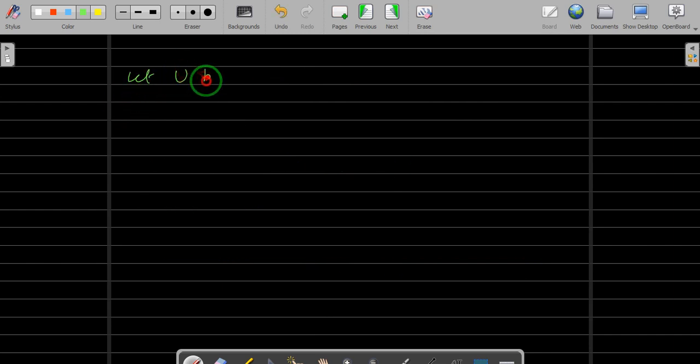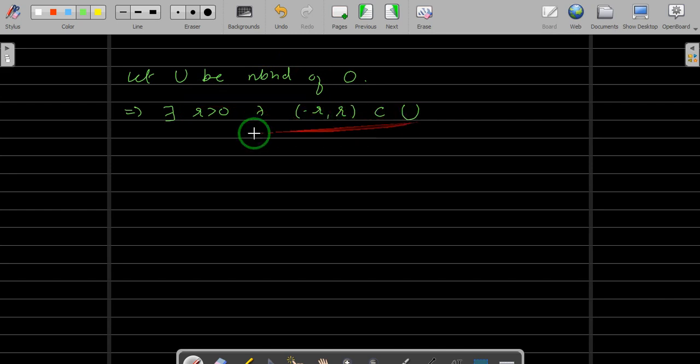Let u be a neighborhood of 0. Okay, take some neighborhood of 0. That means some radius is there. So there exists r greater than 0 such that the open interval minus r comma r is contained inside u, because u is open. U is a neighborhood of 0 means u is open, and 0 belongs to u, so by the definition of the open set there exists an r greater than 0 such that the open interval minus r comma r is in u. Okay, now